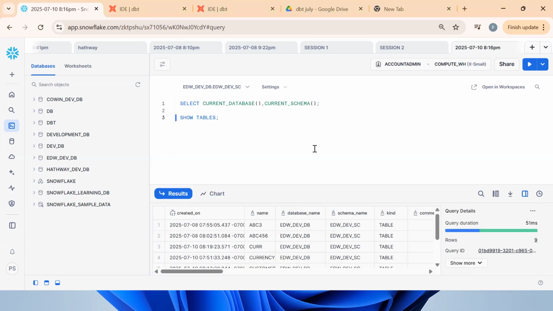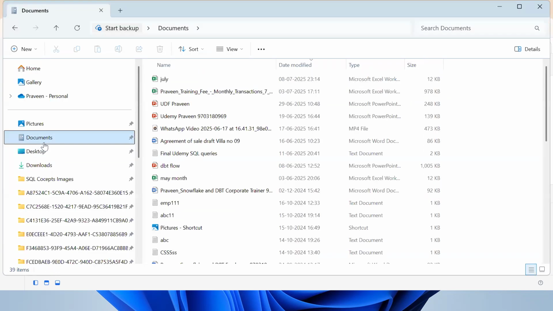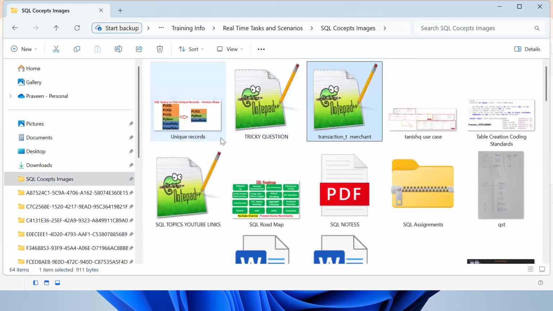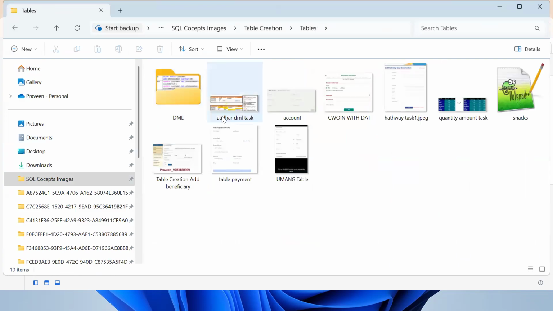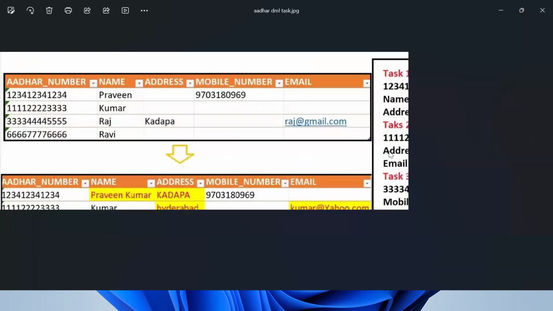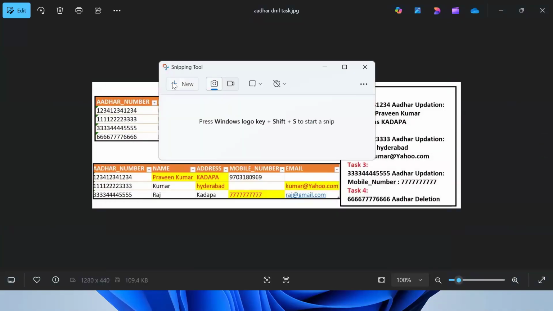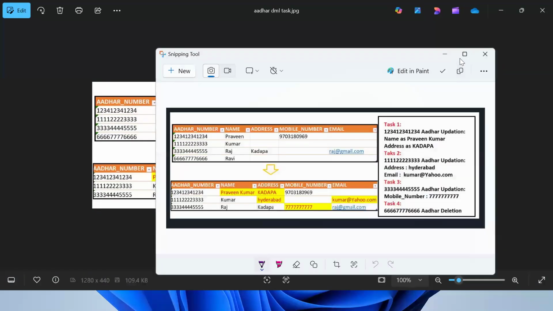Control enter. Now see, this is the table. I want to create a new database object. How can I create a new database object? By using the create statement, or create table. Copy the same thing. We'll see this completing today.